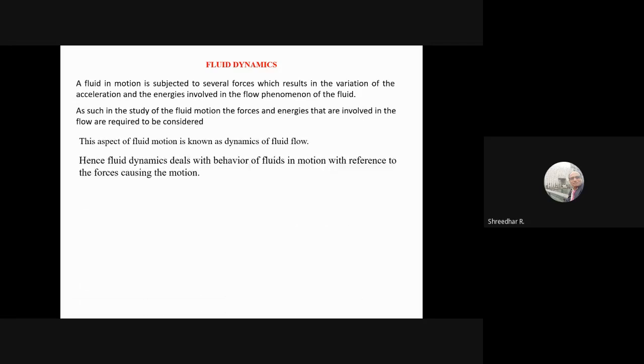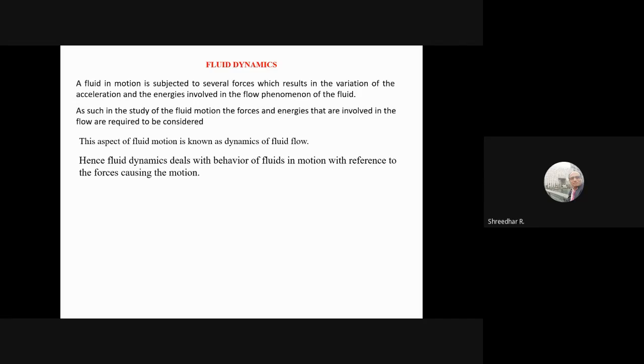In this case, we are studying mostly the forces and energies that are involved. That type of study in which the forces and energies are involved is known as the dynamics of fluid flow. Therefore, we can say that dynamics deals with the behavior of fluids in motion with reference to the forces causing the motion.